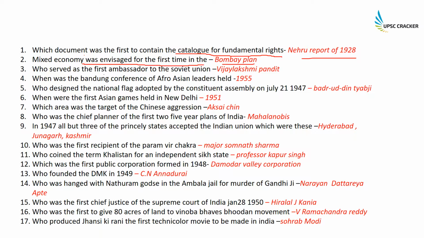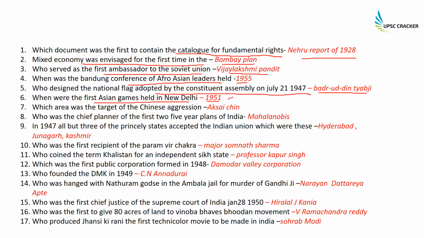Who was the first ambassador to the Soviet Union? It was Vijay Lakshmi Pandit. When was the Bandung Conference of Afro-Asian leaders held? This was the conference held for the Afro-Asian leaders, and it was held in 1955. Who designed the national flag adopted by the Constituent Assembly on July 22nd, 1947? That was designed by Badruddin Tyabji. Where was the first Asian Games held in New Delhi? These were held in 1951.